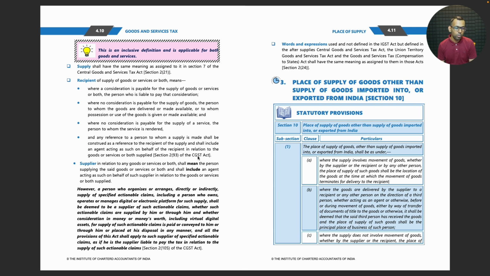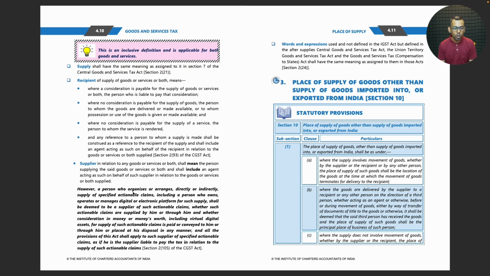Supplier in relation to any goods or services or both shall mean the person supplying the said goods or services or both, and shall include an agent acting as such on behalf of the supplier in relation to the goods or services or both supplied.